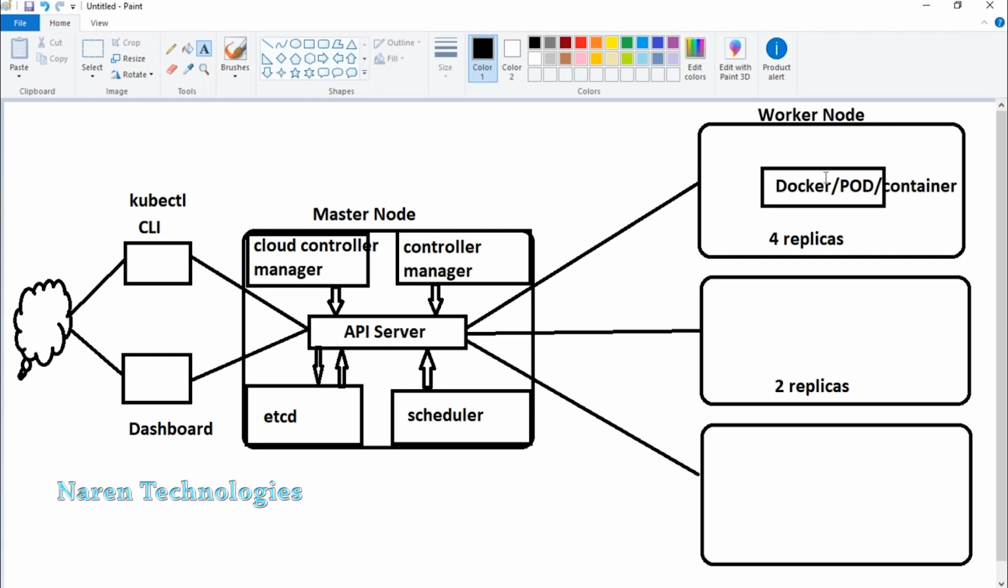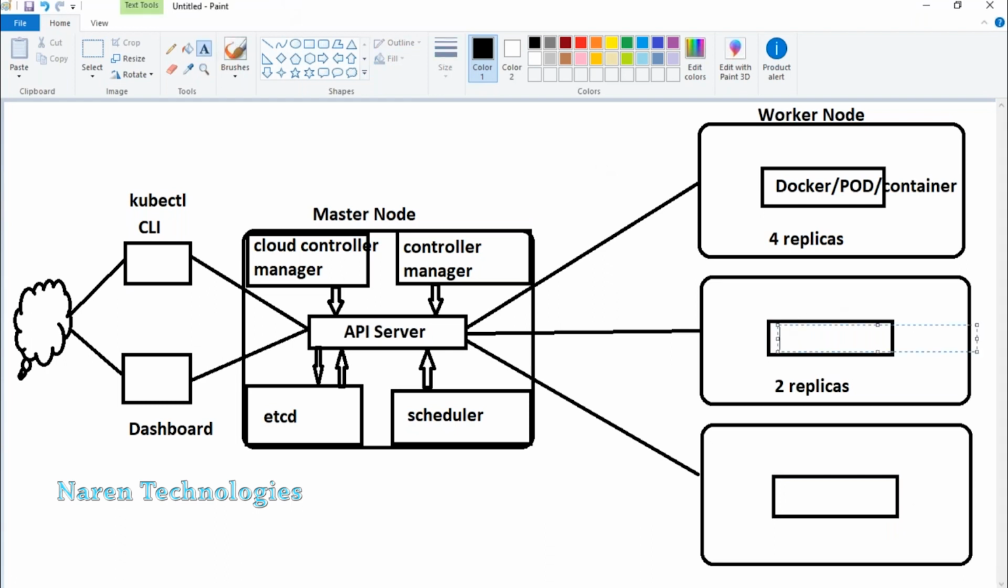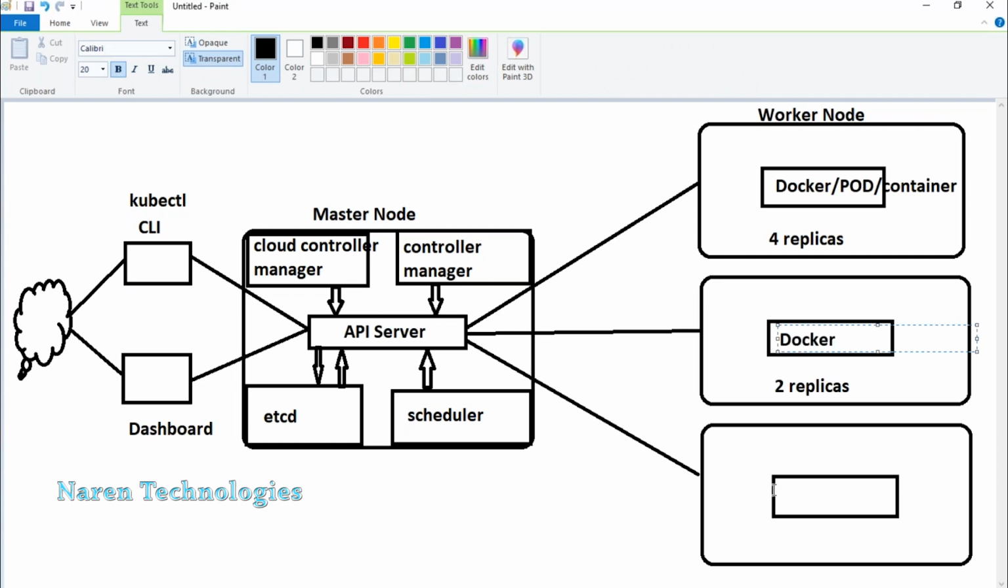Guys, I'm taking only one node as an example here, but whatever I'm writing here for one node applies to every node. So technically, even this node has the Docker Engine, and even this node has the Docker Engine. It is the same, so every component I'm writing here is applicable for every node. This is the Docker.